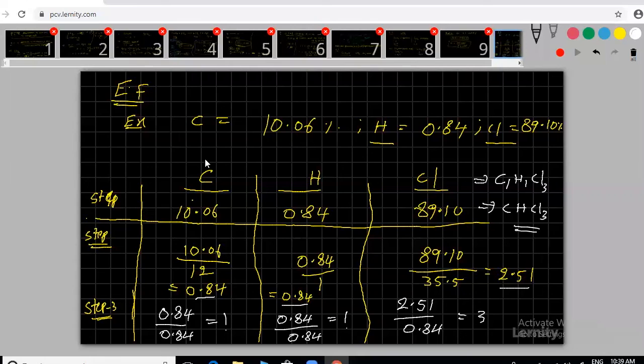What steps we have done, sir? Please recollect. Next class directly we are going to do problems. First step, whatever percentages they given you wrote; if they are not giving percentage, how to calculate was already given. Then second step, divide with atomic mass only. We are dividing with atomic mass in every case. Then we got some values. Out of all the values, the smallest value, with that value again I am dividing. We are getting the answer. If these values are also not exactly integer values, then multiply with 2. You will get the correct answer. 2 or 3, whatever.